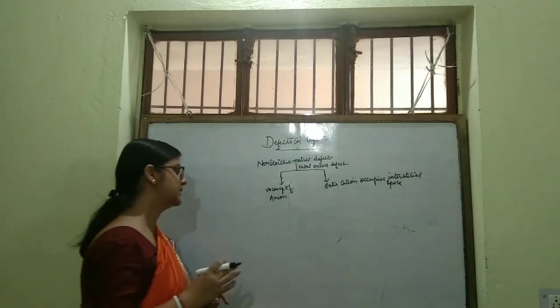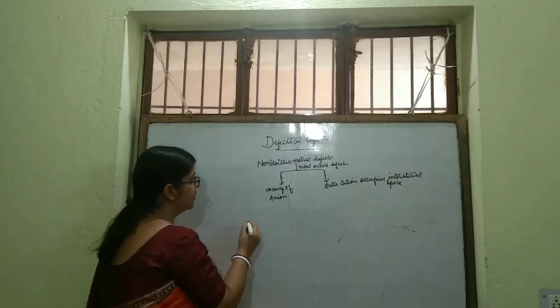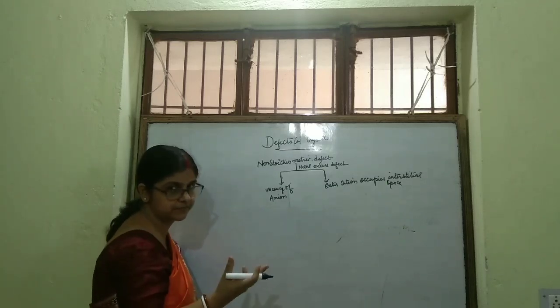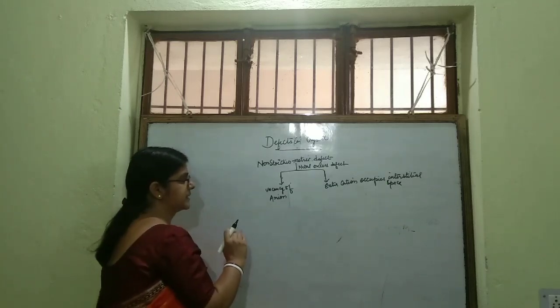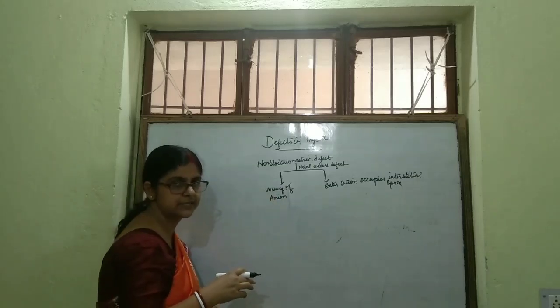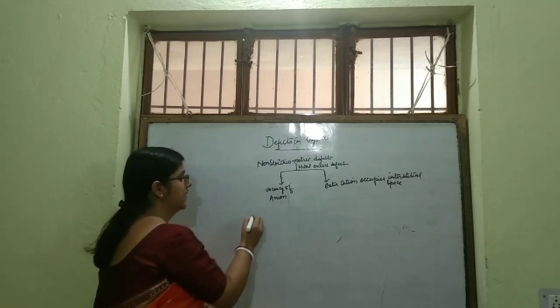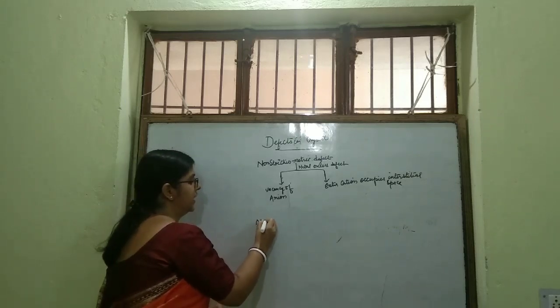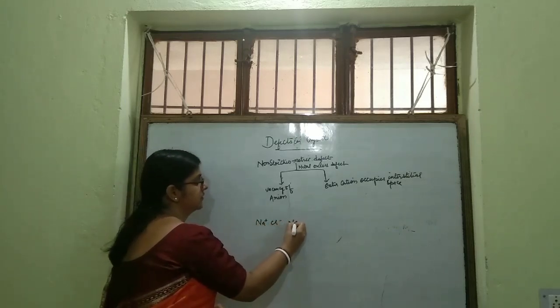Now, we'll understand one by one. Suppose I am taking one example to explain this metal excess defect, in which vacancy of anion takes place. Suppose you have taken NaCl crystal.